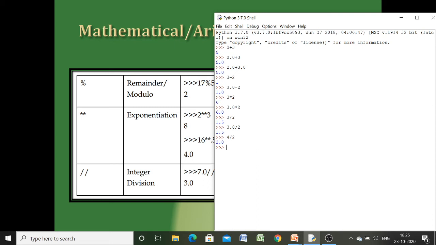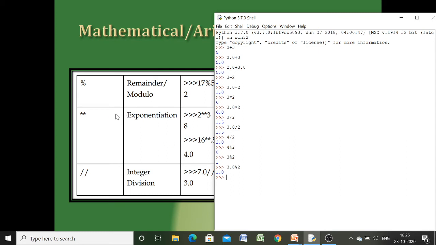Okay, now come to the modulus operator. The modulus operator will give you the remainder. Here we will have the remainder 0. If you want to, you will have 1. Okay, now let us try this one. You will have 1.0. Now it is similar to plus and minus. This is quite different from the rest of the operators because it always gives you a floating point number. This division will always give you a floating point number.